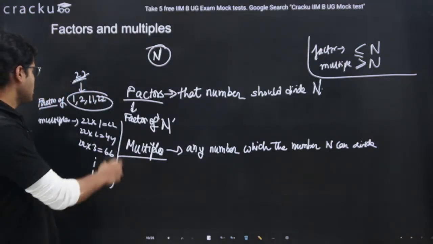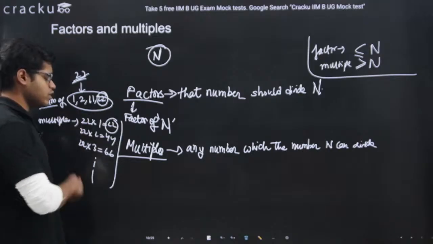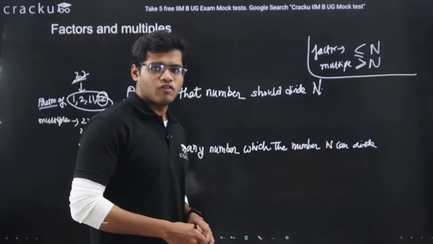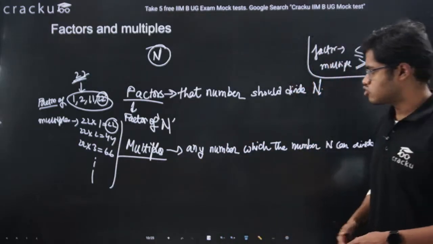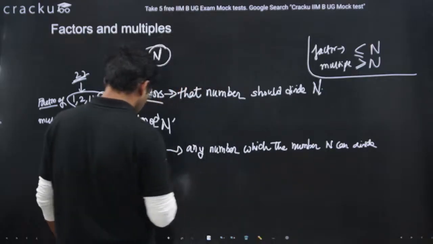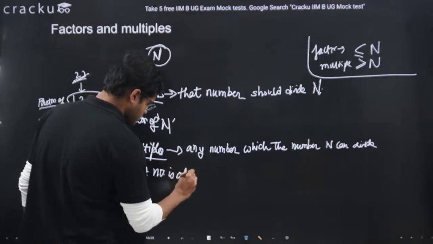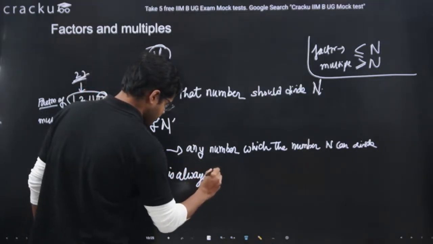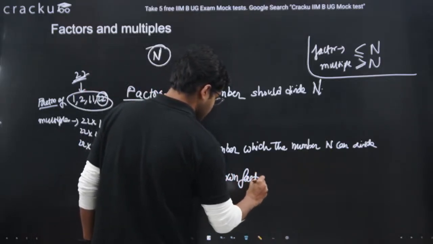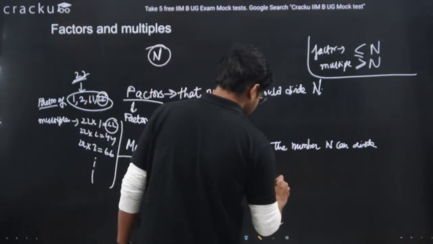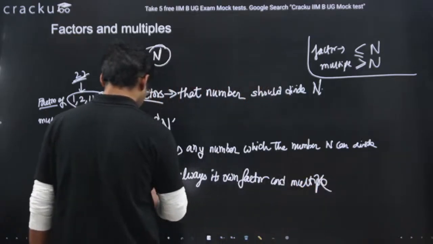Also one more thing, you can see 22 is coming here also, 22 is coming here also, which means a number is always its own factor and also its own multiple. So another conclusion which we can tell is a number is always its own factor and multiple, right?